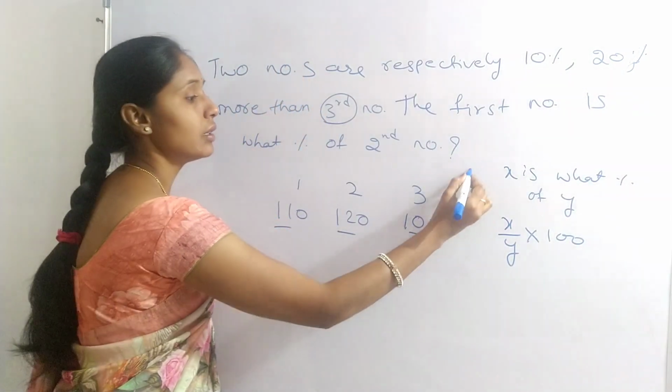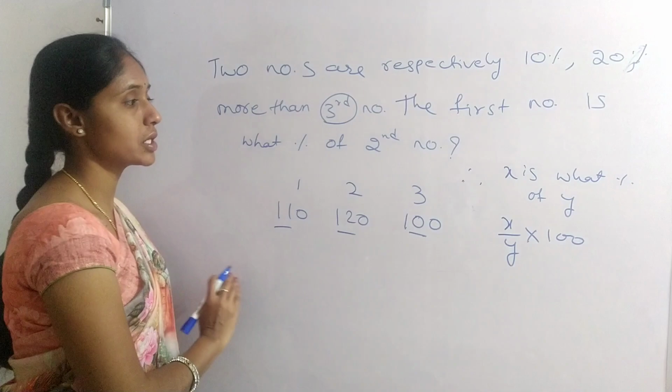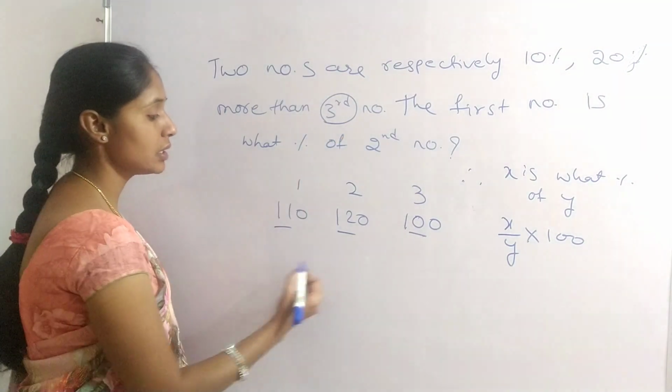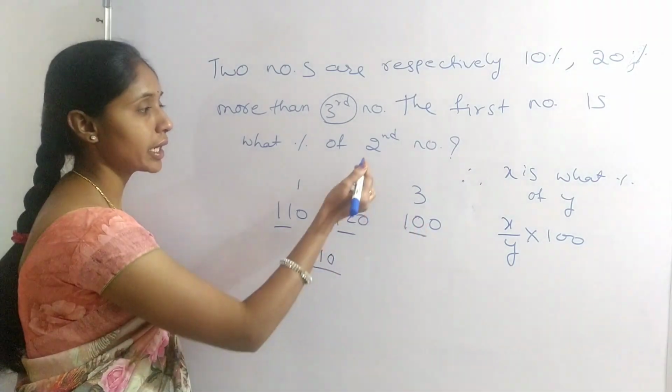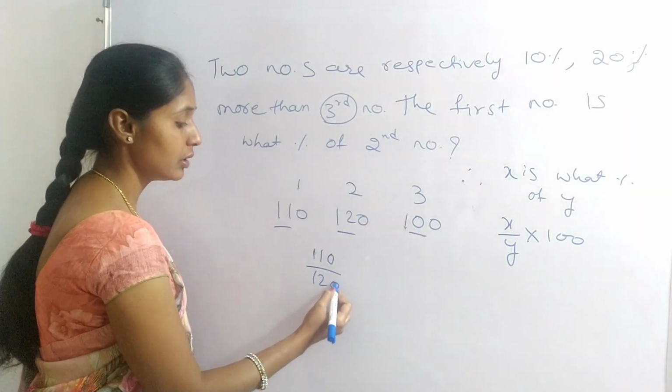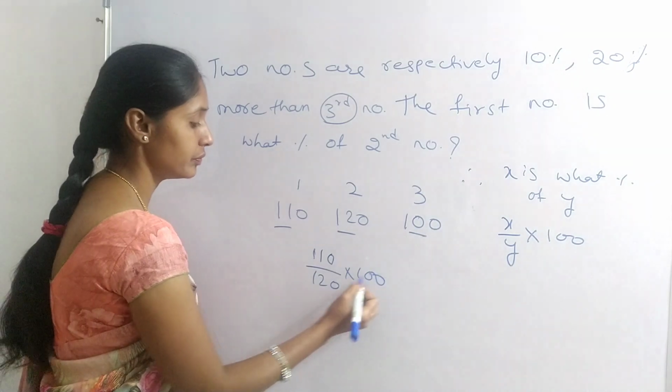Okay, this is the formula from percentage. So first number 110 divided by second number 120 into 100.